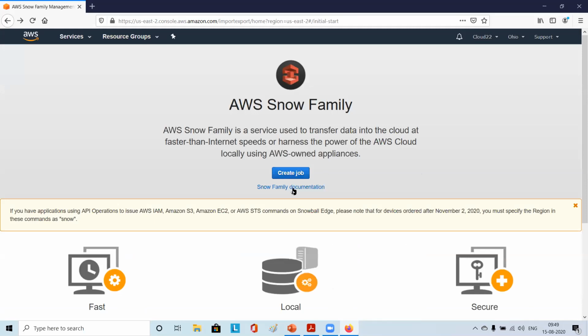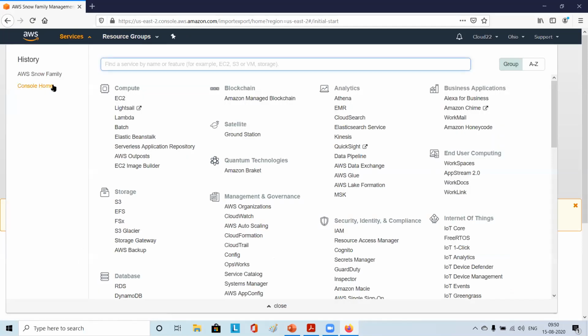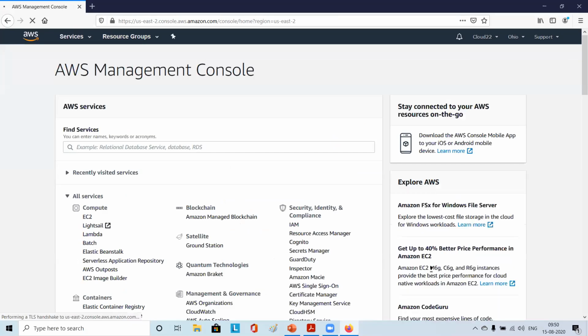So please go through the documentation. You don't have to go in depth, but you should understand what it is, because questions can be related to this. The questions would be scenario based: in a situation where you don't have internet connectivity and want to transfer data, there are other migration related options, like DataSync, or copying directly from S3. A lot of possibilities are there, and they try to understand whether you know about this service or not.